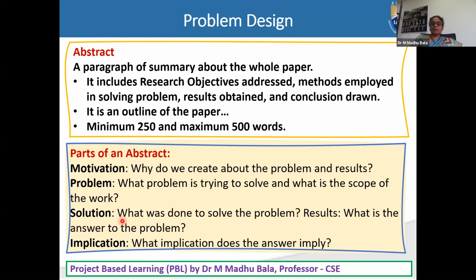Next one is implication. Does the answer imply whatever problem we said we have chosen? Does our answer imply that? That implication part of the work you also need to include in your abstract. So an abstract is a composition of motivation, problem, solution, results, and implication. That is what I said.